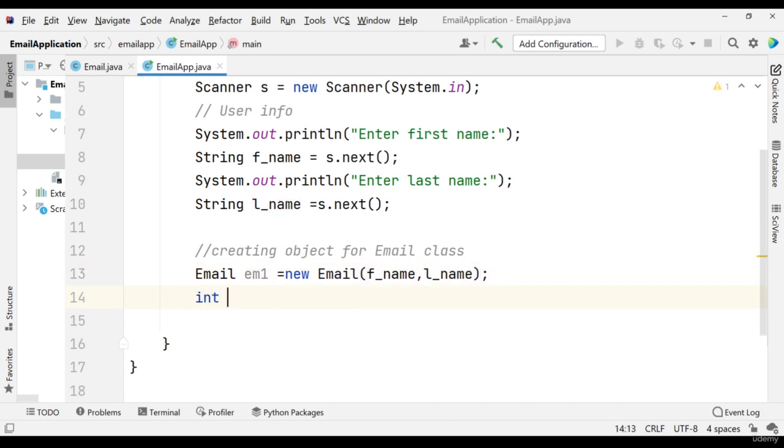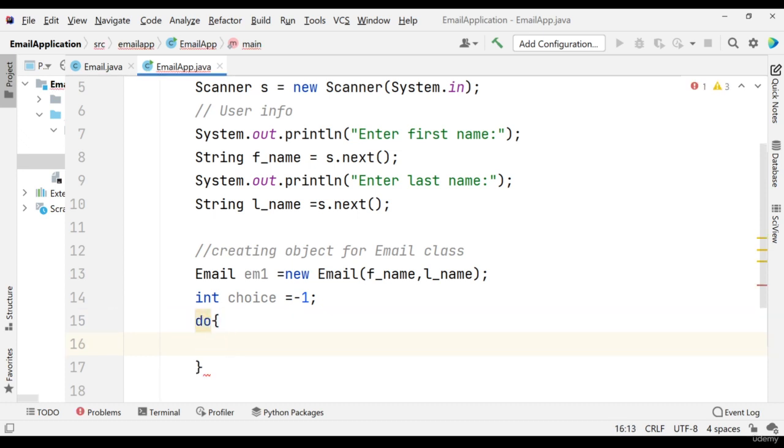What I can do is, I will put here choice, and I'm putting it equal to -1, because you can use it as a flag also, but I want to invoke it again and again. So for this I will use a do while loop.